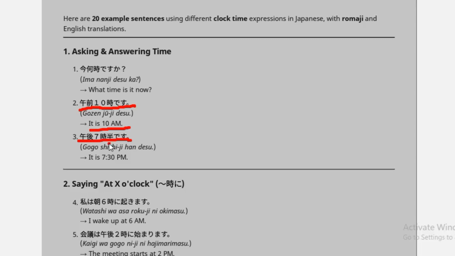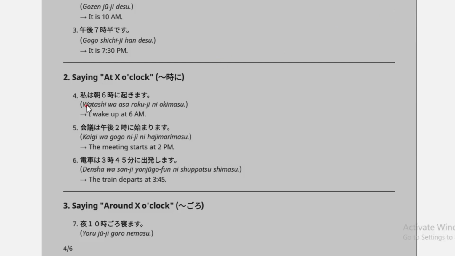Han means half, like it is 7:30 a.m. And watashi wa asa 6時 ni okimasu. Means I wake up at 6 a.m. And kaigi wa gogo 2時 ni hajimarimasu. Means the meeting starts at 2 p.m.